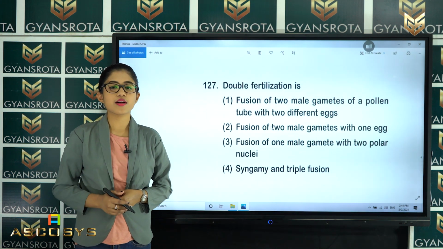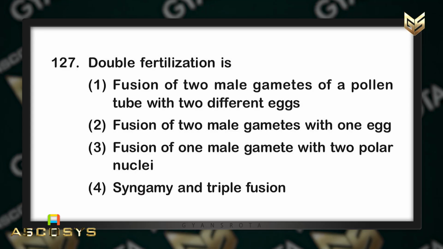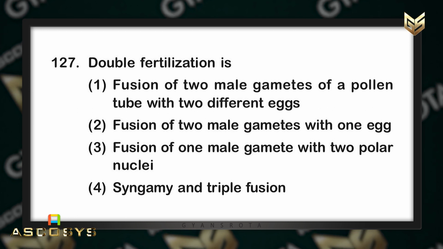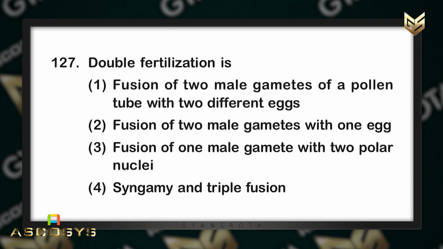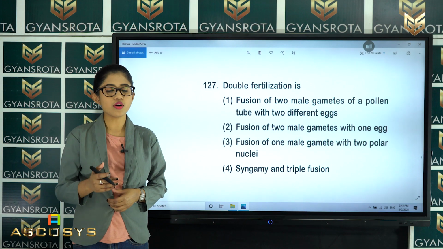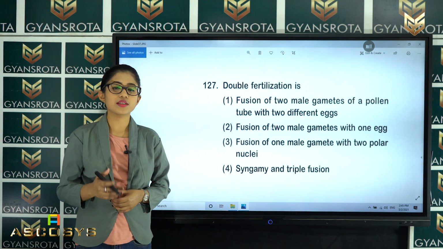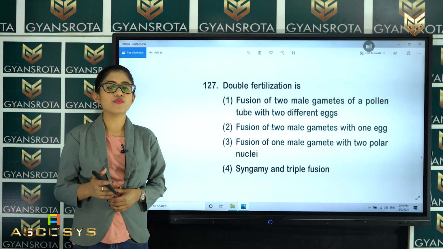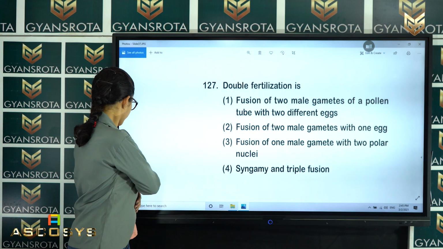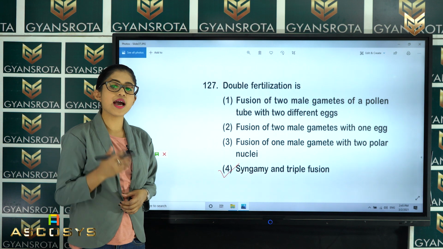In this question number 127, double fertilization is fusion of the two male gametes of a pollen with two different eggs, fusion of two male gametes with one egg, fusion of one male gamete with two polar nuclei, or syngamy and triple fusion. So, this is from the chapter Plant Kingdom, and in class 10 also we have learned about the double fertilization process, right? So, which among them will be the correct answer? Obviously, it is going to be option number 4, syngamy and triple fusion.